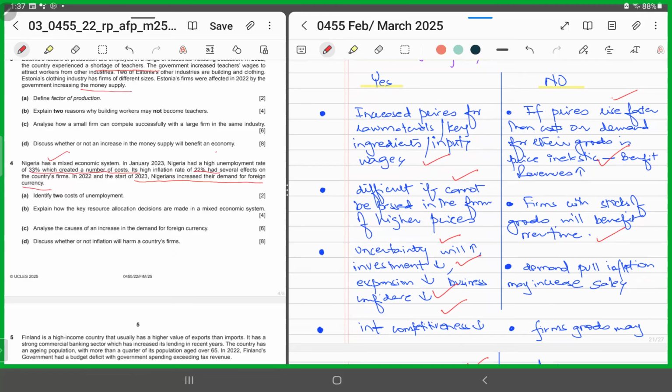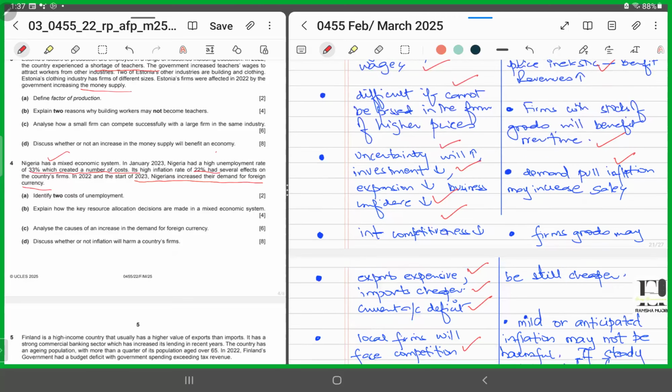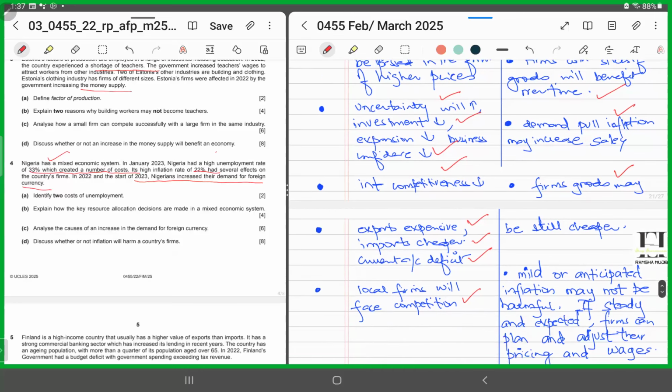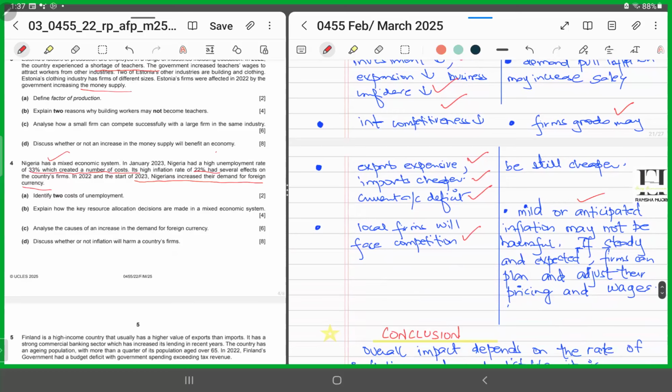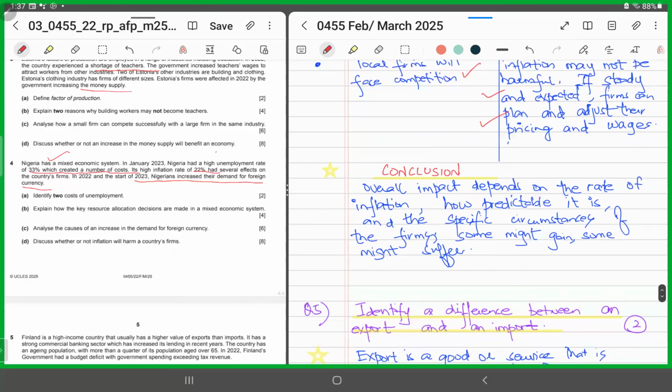And it could be that sales are increasing if they've got stock supplies, right? Or it could be that for firms, goods may still be cheaper. For some, it might still be cheaper. Or if the inflation is mild or anticipated, it may not be harmful. If the inflation is steady and the level of inflation is expected, firms can plan and adjust their pricing and wages accordingly. So the conclusion would be that the overall impact would depend on the rate of inflation, how predictable the inflation was, and the specific circumstances. Some firms might gain, some might suffer. So it depends on the rate of inflation and how predictable it was.